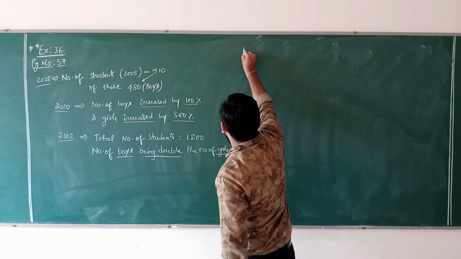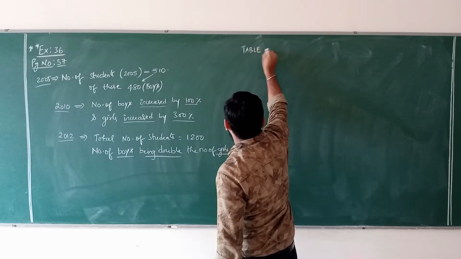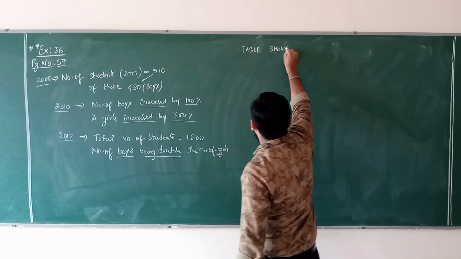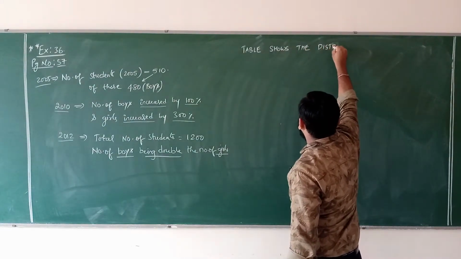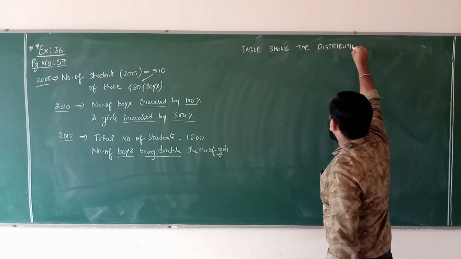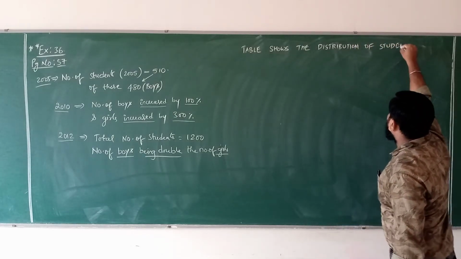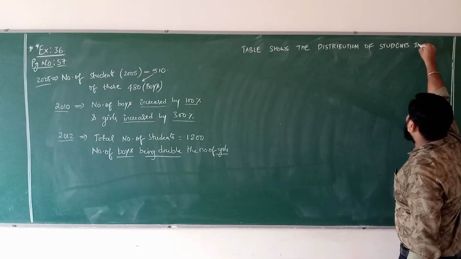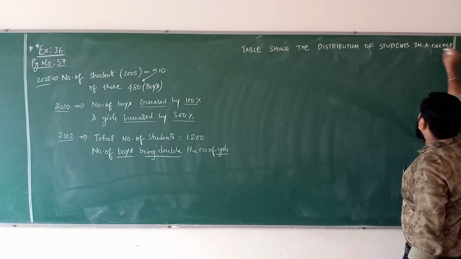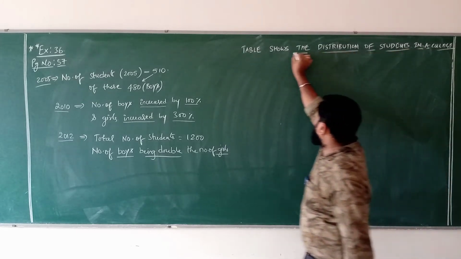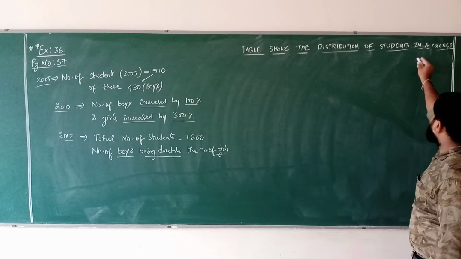Now, what would be the title? Table shows the distribution of students in a college. The distribution of students in a college.